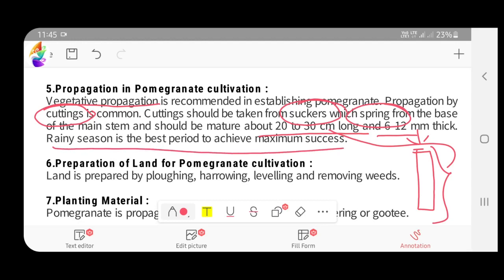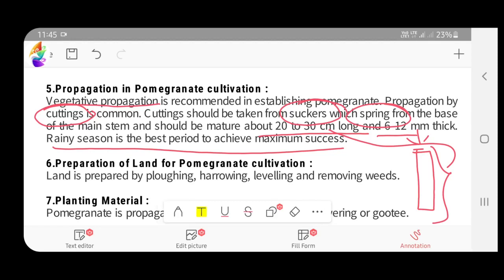We have to take the cuttings from suckers from the base, and the rainy season is important for this propagation. Vegetative propagation is by cuttings, usually hardwood cuttings. Keep in mind, hardwood cuttings are 20 to 30 centimeter long and 6 to 12 millimeter thick, and the rainy season is best for success.